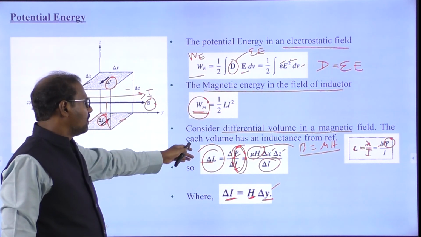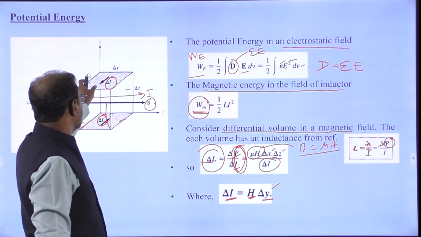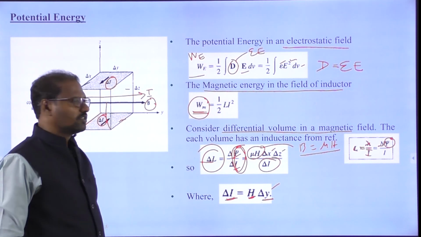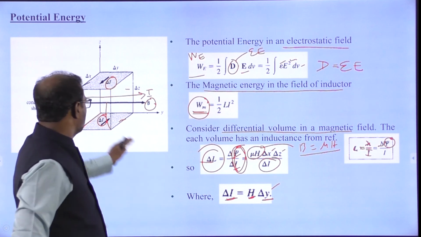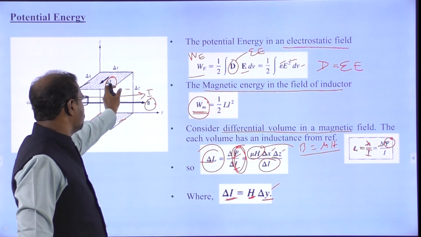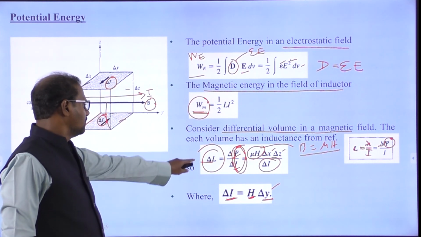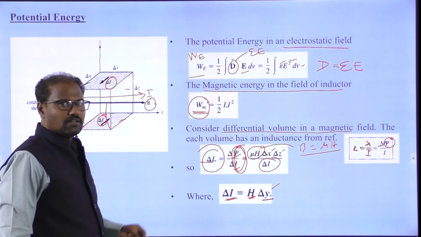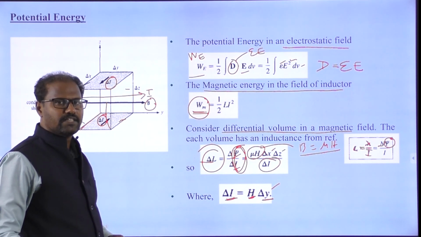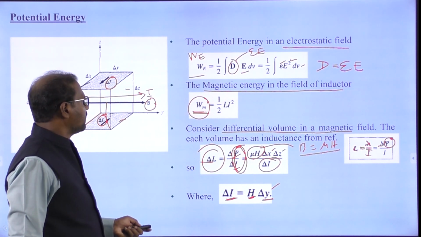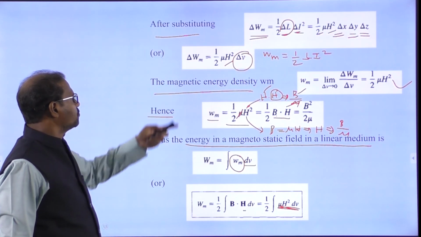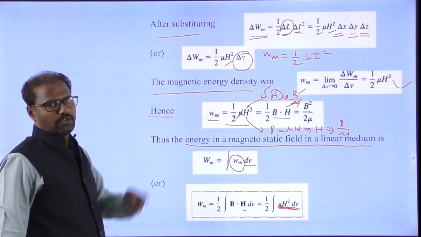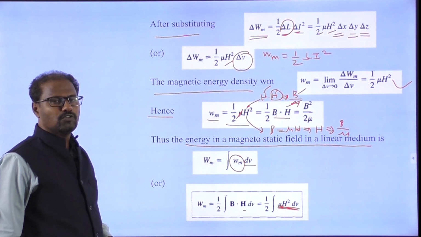I have to calculate for each volume. On this surface here, I am going to take each volume, because this is a total cube. In this, I am going to take each and every small volume. Finally I get delta L, which will be located in the x, y and z directions. After substituting, we got 1 by 2 mu h squared.